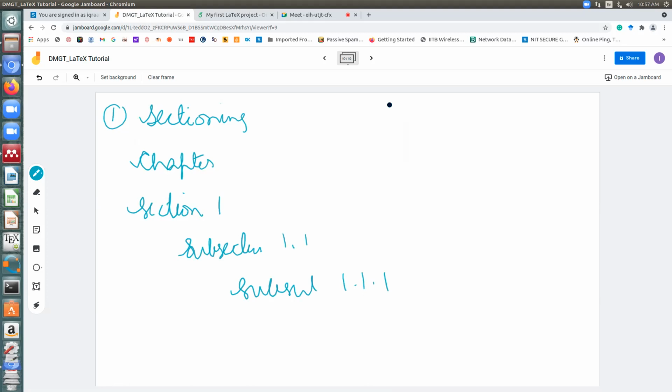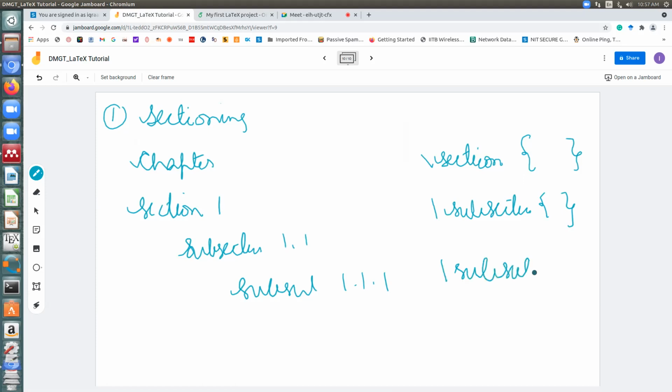For this, the commands are very direct. If you want to create a section, you write \section and put the name of that section. Similarly, if you want to do a subsection, you write \subsection and the name of that subsection. It's an unpaired command. Similarly, for a subsubsection you write \subsubsection, that's it. And after that you have paragraph.